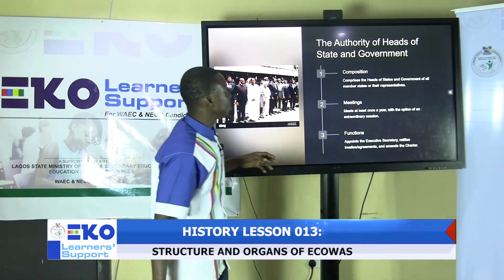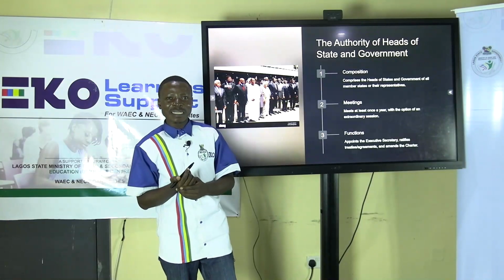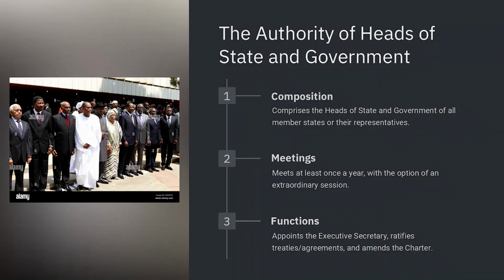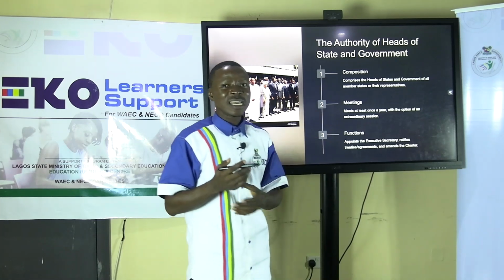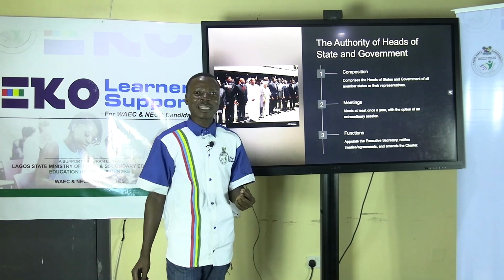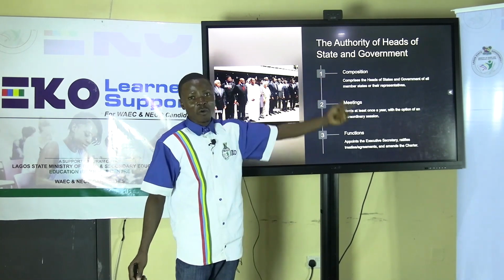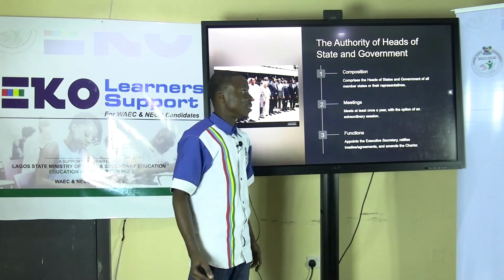So now we'll start with the Authority of Heads of State and Government. The Authority comprises the head of state or government, or a representative, of each member state. The Authority is headed by a chairman, and this chairman is elected to head this organ of ECOWAS for a period of 1 year, which is renewable after the end of the tenure.